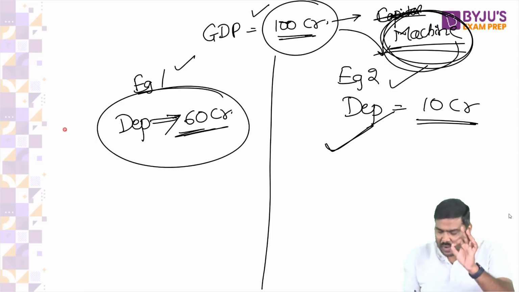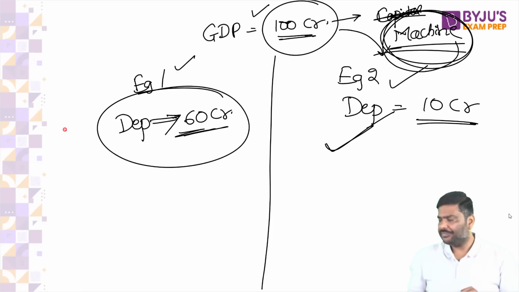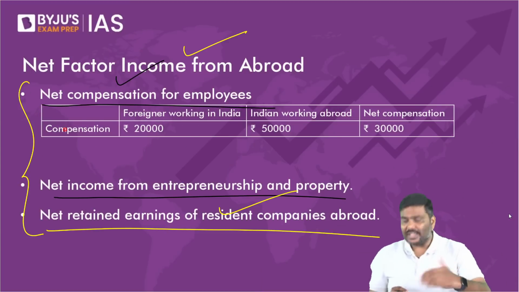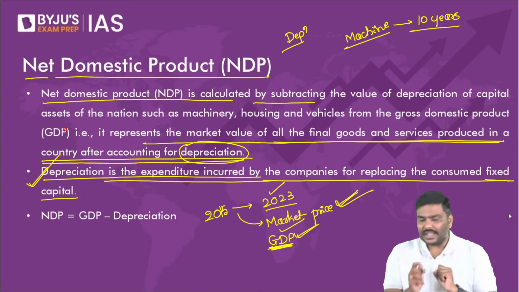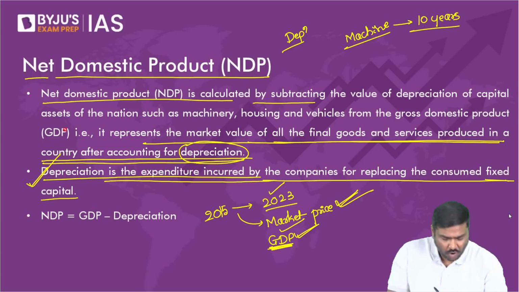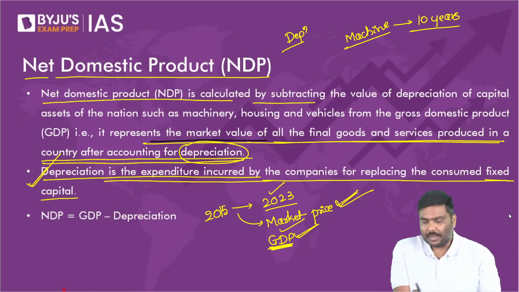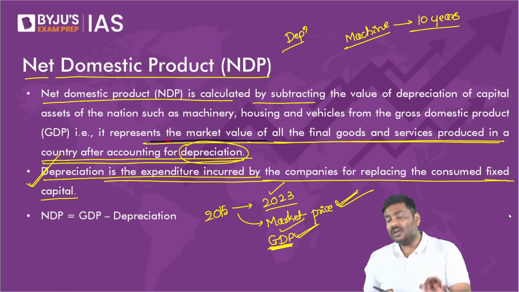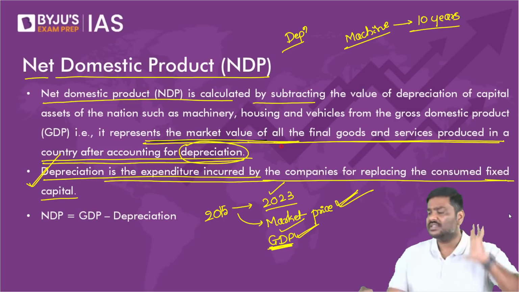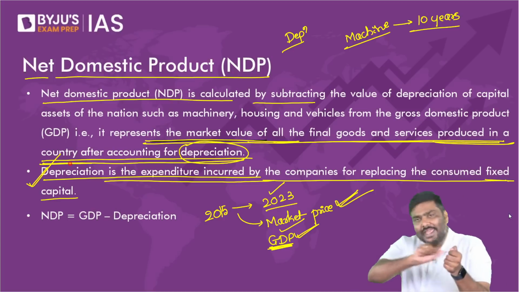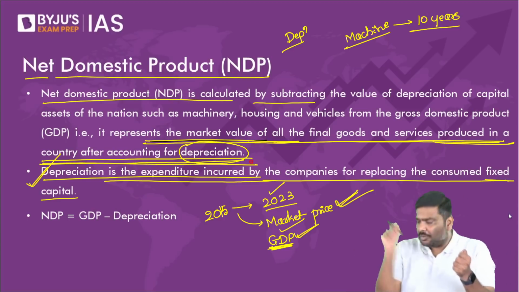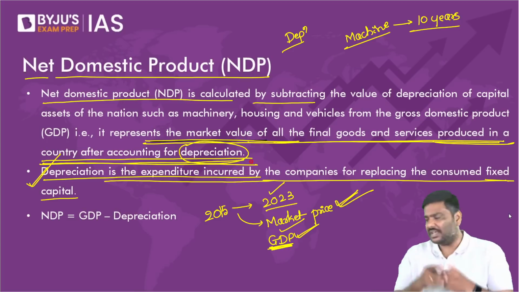And that is why you have one more indicator. Have a look at this. That is why you have one more indicator, NDP. What is NDP? It represents the market price of all the final goods and services after accounting for depreciation, after taking out the depreciation. Now, many of you ask me, why? What is the use of this?